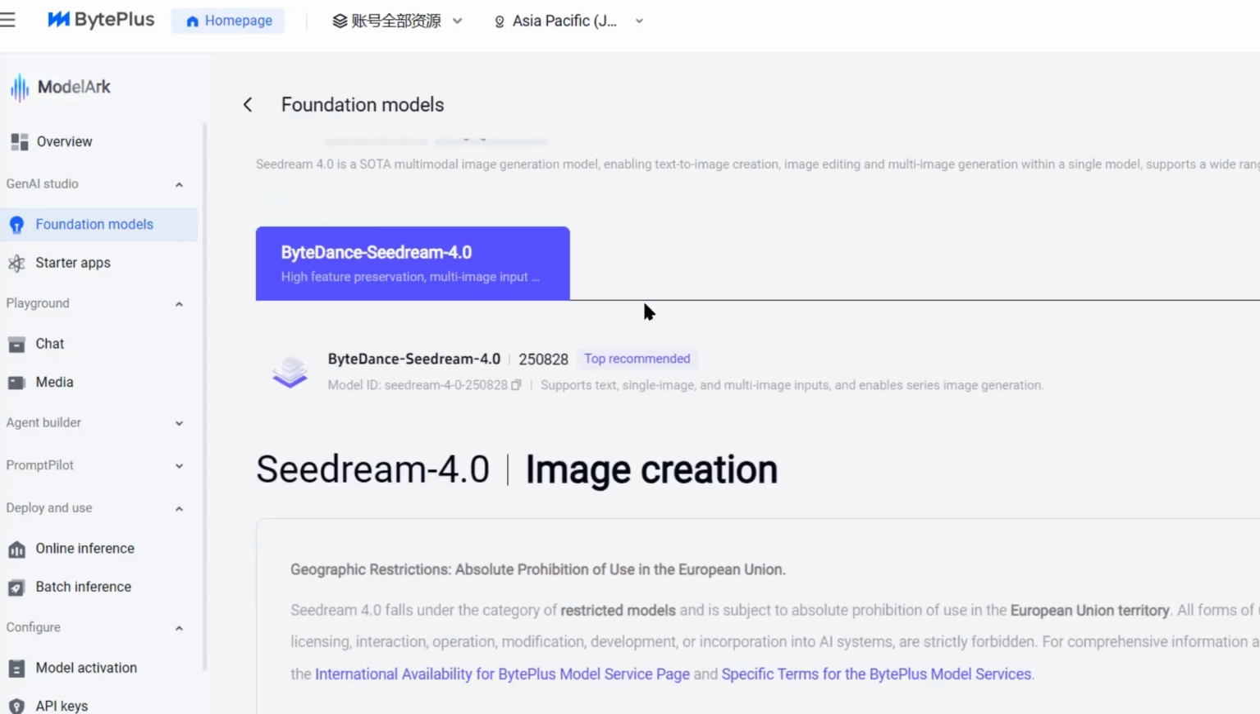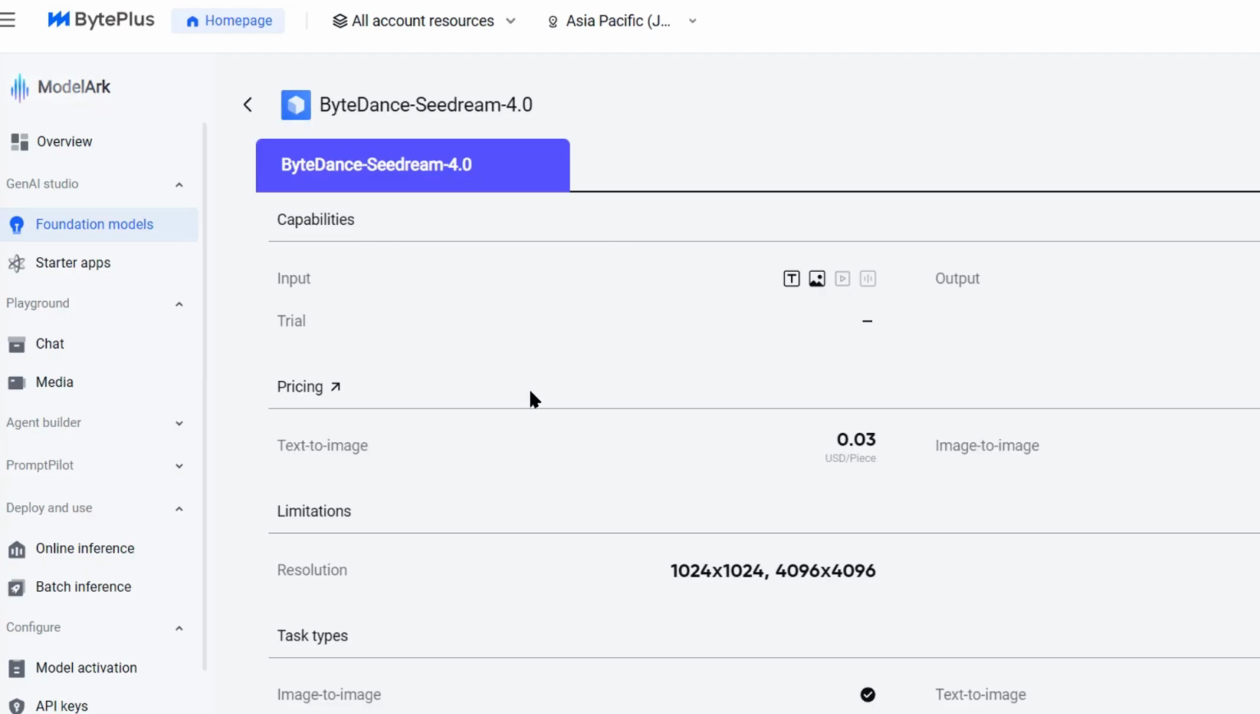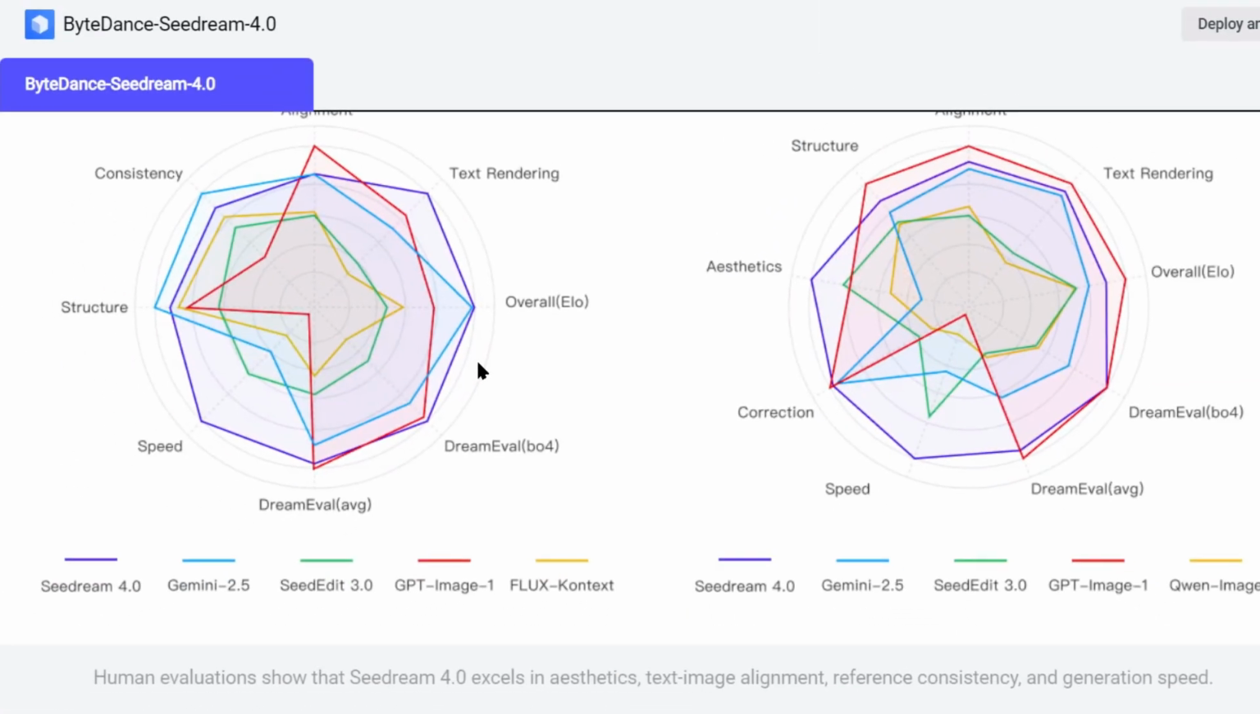One of the biggest advantages of Seedream 4.0 is how it handles text in images. Look at the benchmark results. It scored highest in text rendering.